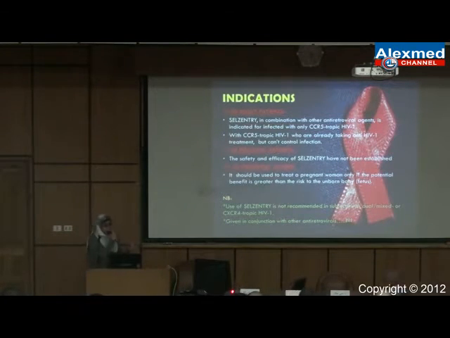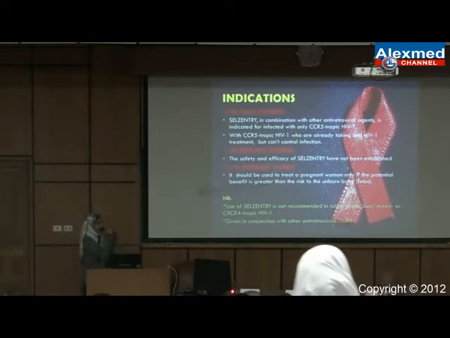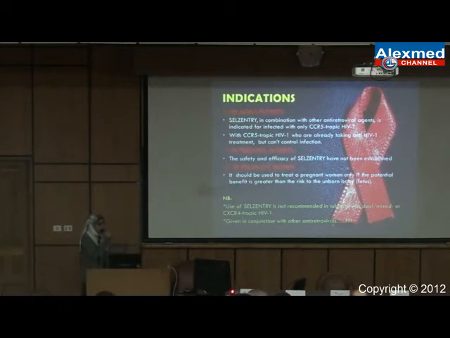For these patients, it can be used for two purposes. First, as a co-helper with other antiretroviral regimens to prevent the entry into immune cells. The second, when the other antiretroviral regimens fail to fight the viral infection in my body.